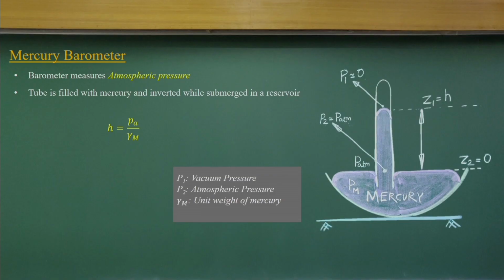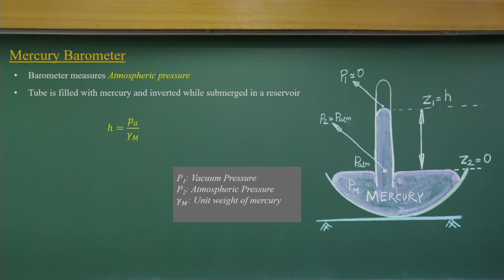Now, let me come to the mercury barometer case, which is a very simplified capillarity concept used to measure atmospheric pressure. Here we use mercury and insert a tube in such a way that the tube contains a vacuum. So we can have a system to remove the air and create the vacuum, and you just insert it in that tube.